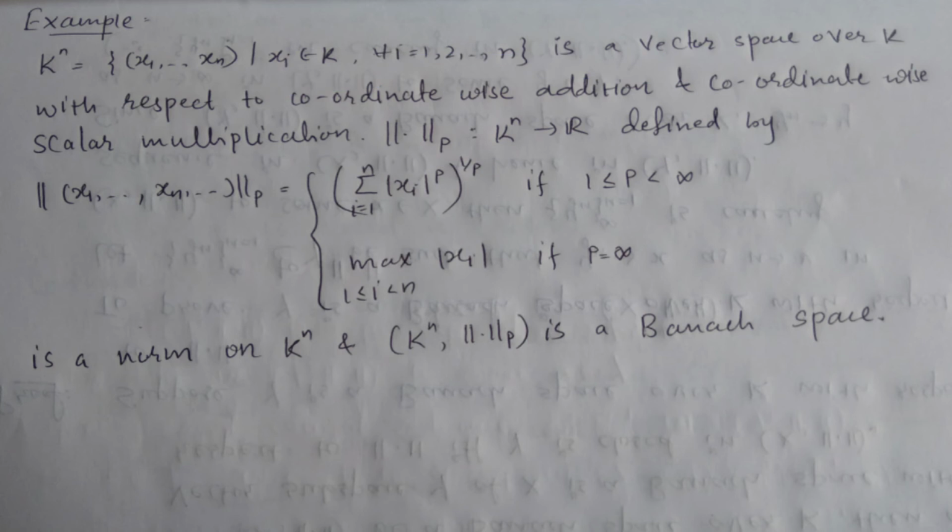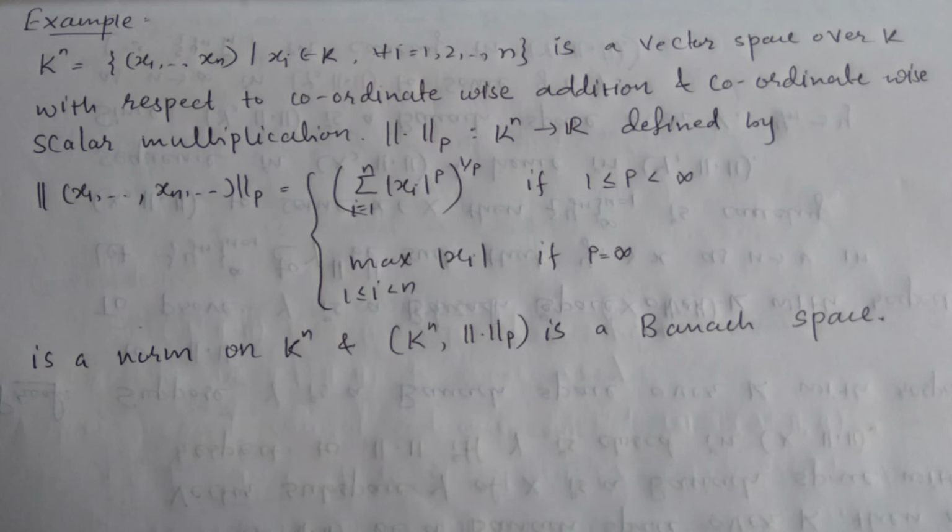So the next example is Kn, the set of (x1, up to xn) for every xi belonging to K, where i runs from 1 to n, which is a vector space over K with respect to coordinatewise addition and coordinatewise scalar multiplication.